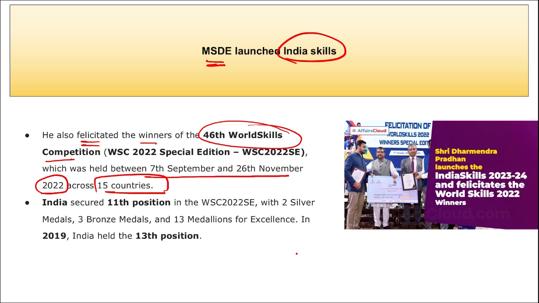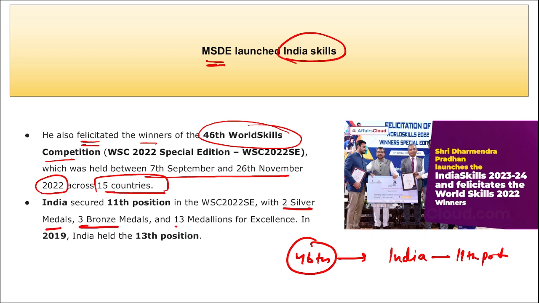Here in this particular World Skills Competition, the 46th edition, what was the rank of India? India stood at 11th position. Here 2 silver medals, 3 bronze medals and a total of 13 medallions for excellence were won. And in 2019 in this World Skills Competition, India scored 13th position, and now in 2022 India secured 11th position. Correct? Mark this.